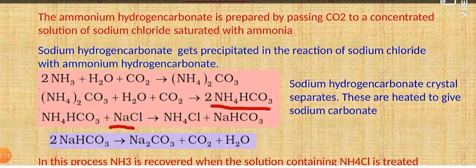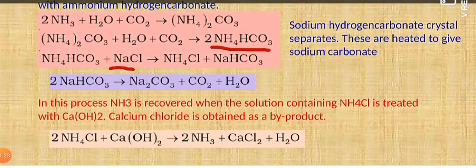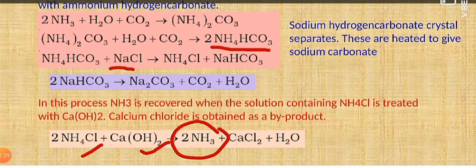Now in this process, ammonia is the major reactant that we are using, so that can be easily recovered by using ammonium chloride. If we take this ammonium chloride, upon its reaction with calcium hydroxide, we can again regenerate ammonia, which is required as an important reactant for this particular Solvay's process.